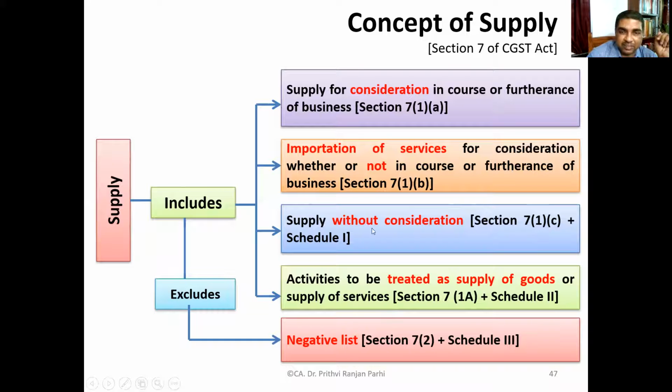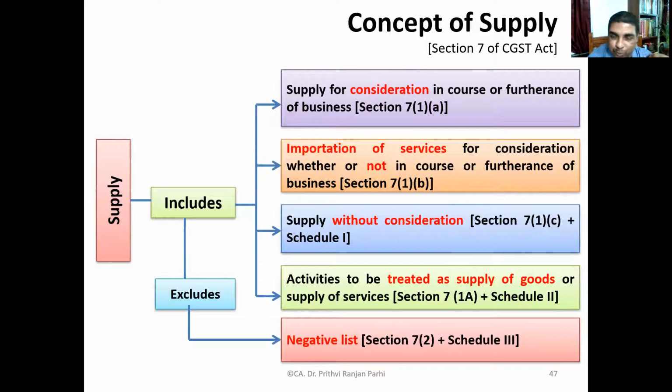Still, it can be considered as supply. And third one is supply without consideration. Yes, that is there in Schedule 1. Without consideration, there are also supplies. And fourth one, activities to be treated as supply of goods or supply of services.